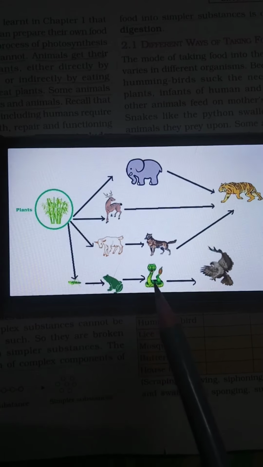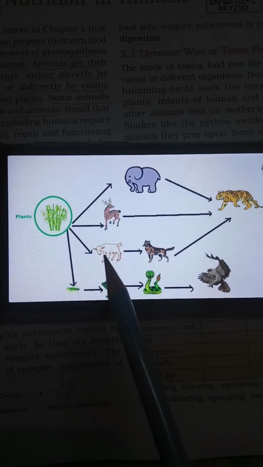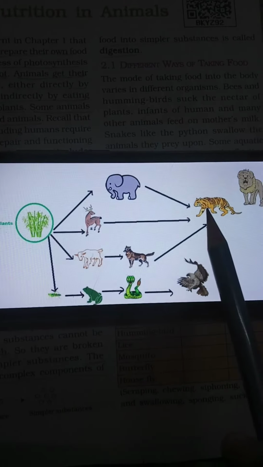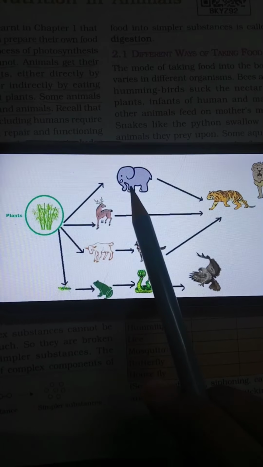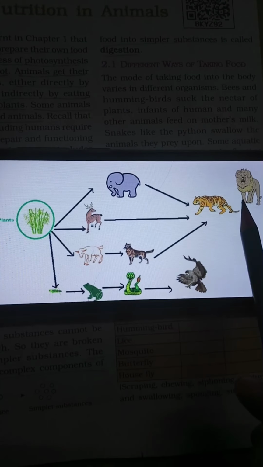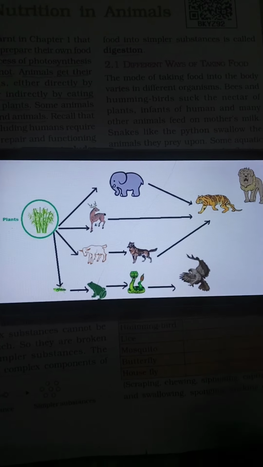Here goat eats plants. Wolf eats goat, and wolf is eaten by tiger or lion. Deer will eat plants. Deer is eaten by tiger or lion. So plants are eaten by animals. Elephant eats plants. Elephant is eaten by tiger or lion. So this is how animals are directly or indirectly dependent on plants.